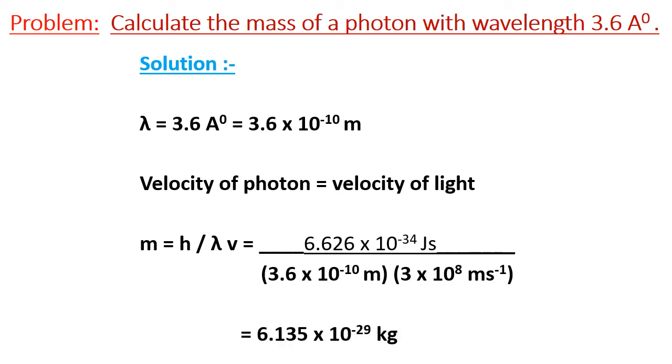After simplification, we get mass of photon as 6.135 into 10 to the power minus 29 kg.